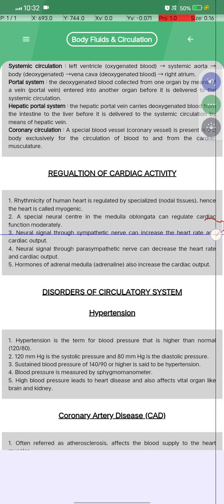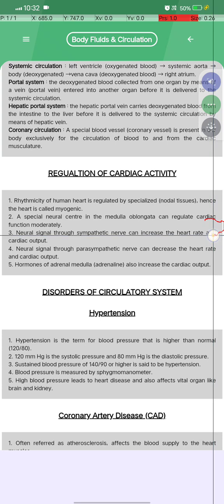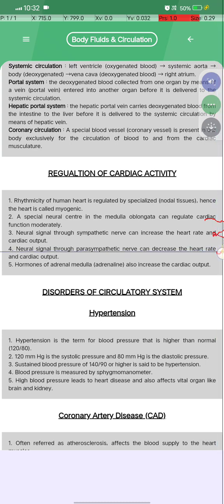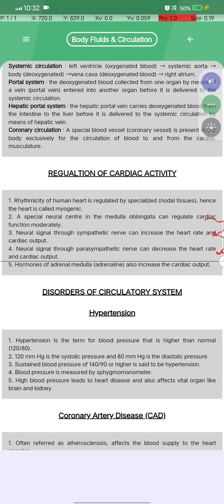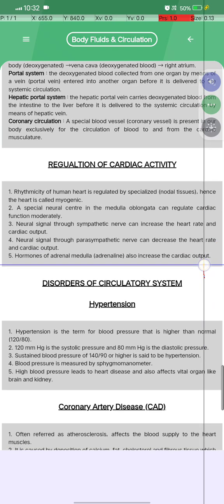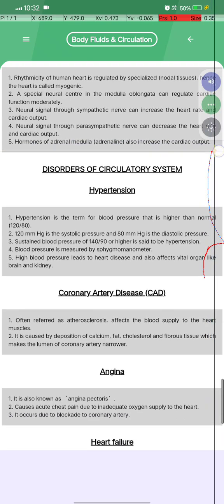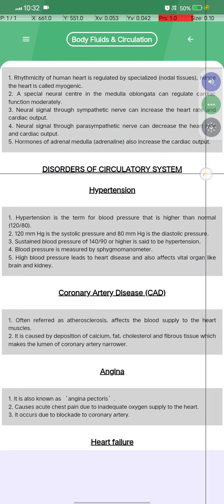Neural signals through the sympathetic nerves can increase the heart rate and the cardiac output. Neural signals through the parasympathetic nerves can decrease the heart rate and the cardiac output. Hormones of the adrenal medulla can also increase the cardiac output. Disorders of the circulatory system.